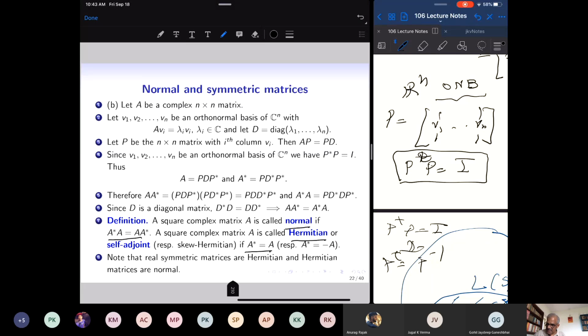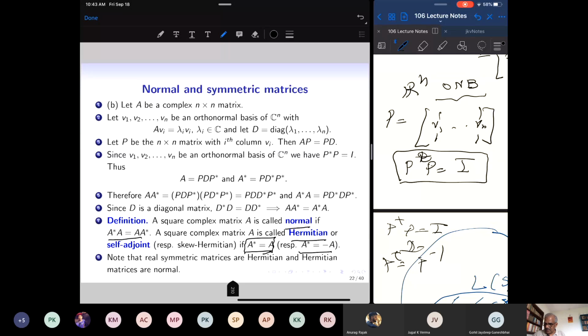So Hermitian matrices are analogs of real symmetric matrices, and skew Hermitian matrices are the complex analogs of skew symmetric matrices. And normal matrices contain Hermitian matrices, skew Hermitian matrices, and real symmetric matrices.